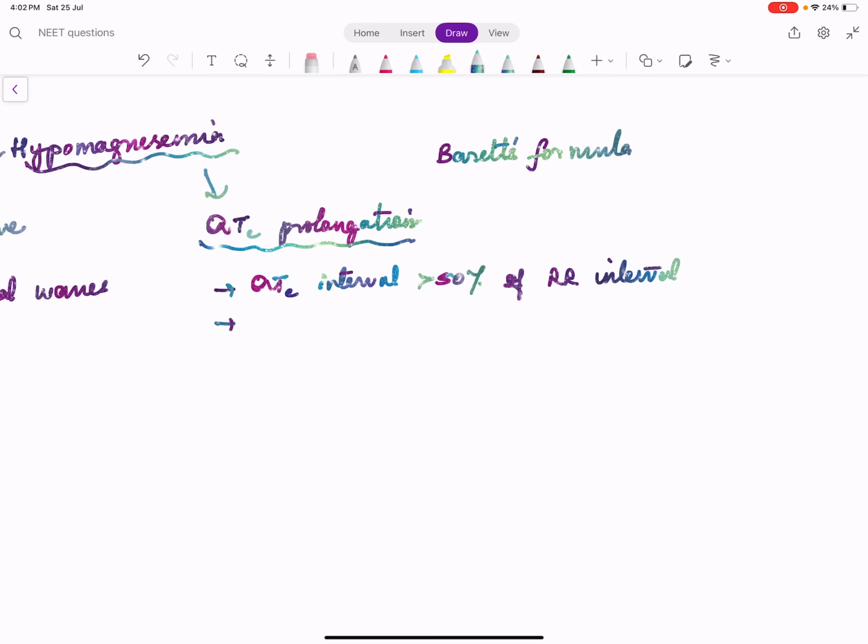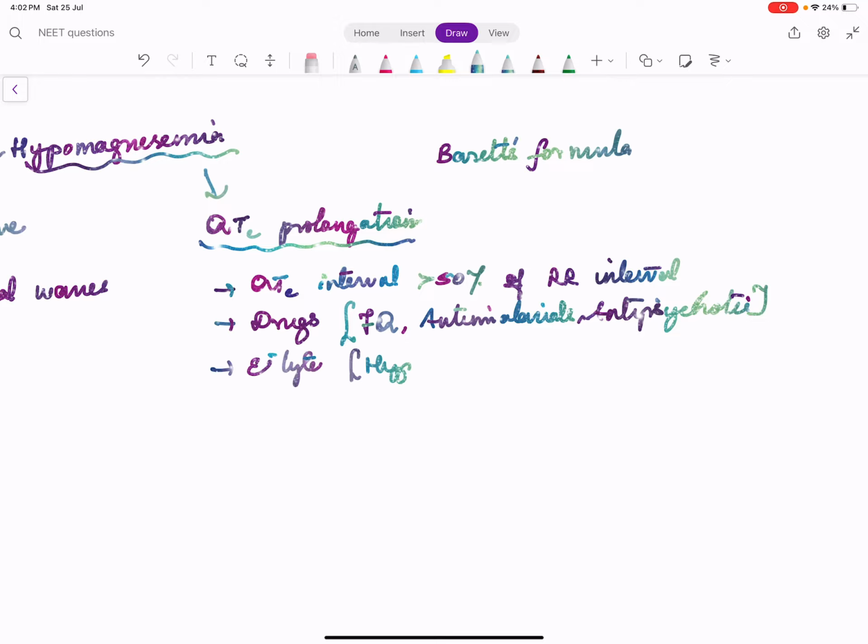There are many reasons. There are many drugs which cause QT prolongation, like fluoroquinolones, antimalarials, many antipsychotics can cause it. Then there are many electrolyte abnormalities.